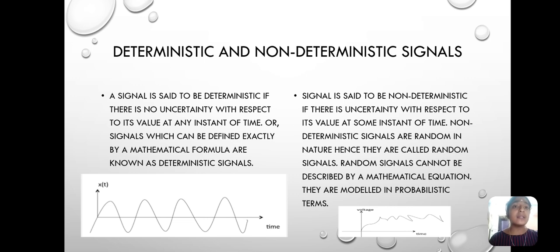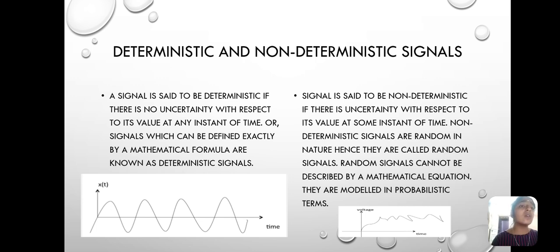Coming to the second, deterministic and non-deterministic signals. A signal is said to be deterministic if there is no uncertainty with respect to its value at any instant of time, or signals which can be defined exactly by a mathematical formula are known as deterministic signals.